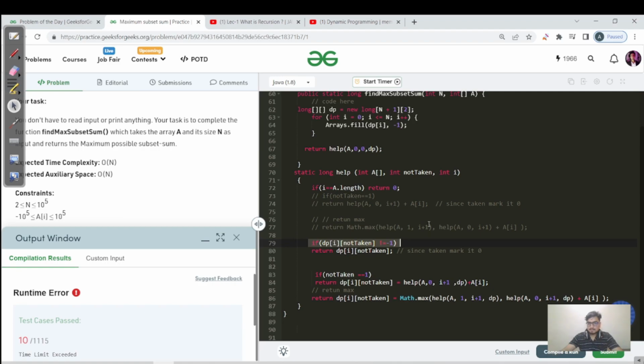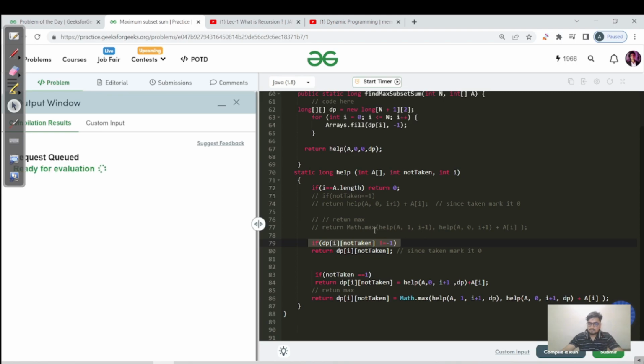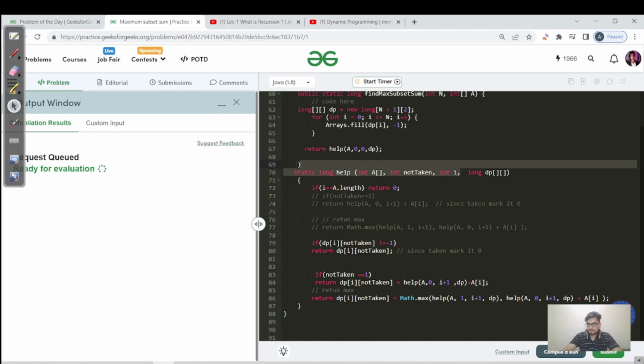So that is it. Let us compile and run, and we will submit the solution. What would be the time complexity? The time complexity would be O of n, because for each and every recursive call we are making, we are storing it. Okay, there's some error. I didn't mention this long DP array, right? So now I mentioned it. Let's compile and run. Great, the expected and our output match.